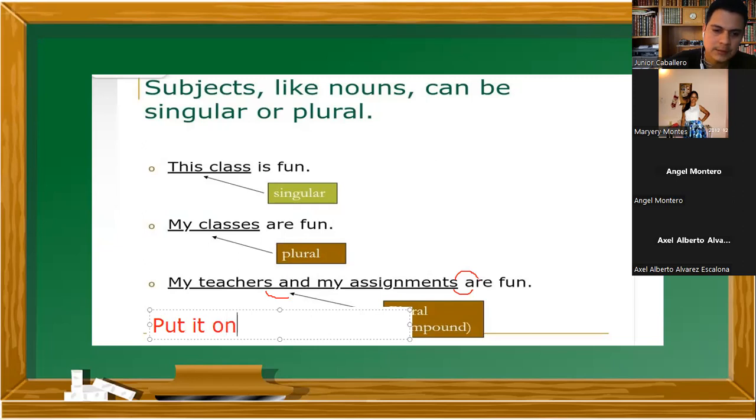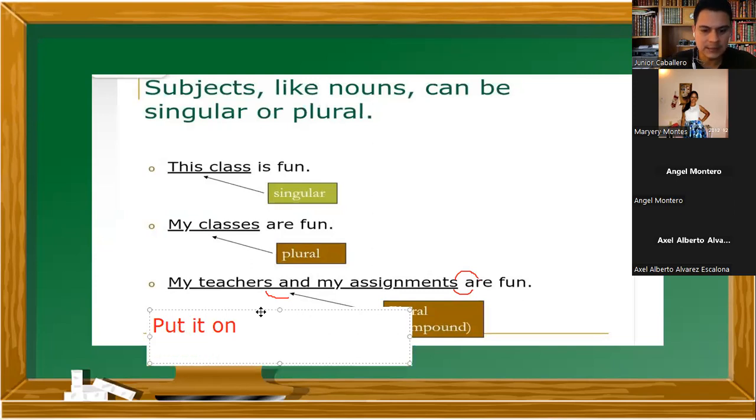Well, in that case, when you say put it on, you're putting the sounds together, but at the same time, you're changing a sound. The sound T changes into something like an R sound, because you say putty, right? Put it on and putty are the same. This is the same case with the D. For example, I need it. No, I need it.